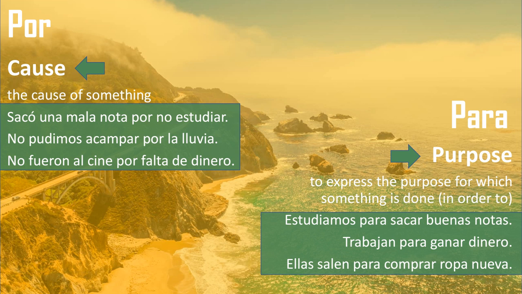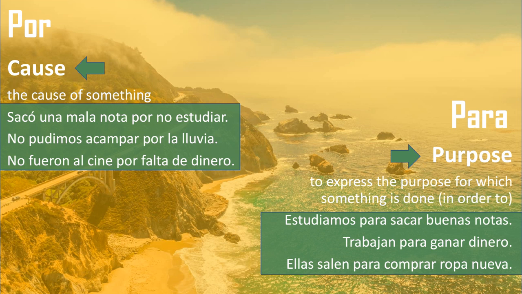So the forward arrow on this screen here reminds us that we are looking ahead to explain what the desired outcome was or is. Why did we do it? We did it for, or we did it in order to meet some goal or purpose. So here's some examples. Estudiamos para sacar buenas notas. We study for getting good grades, or we study in order to get good grades. We study so that we can get good grades.